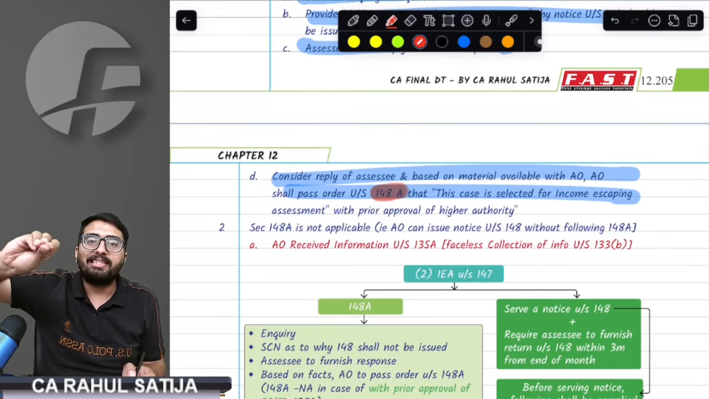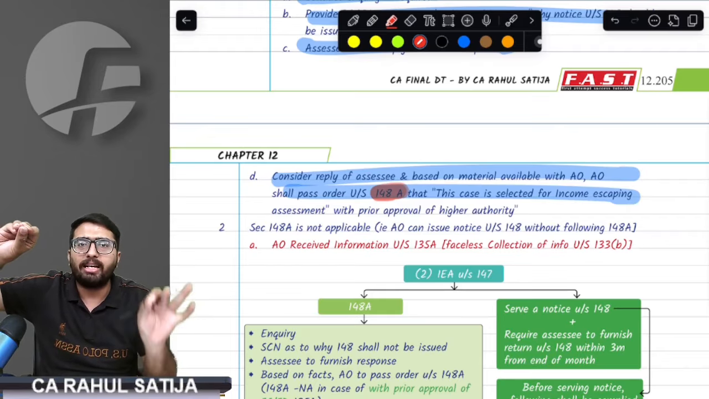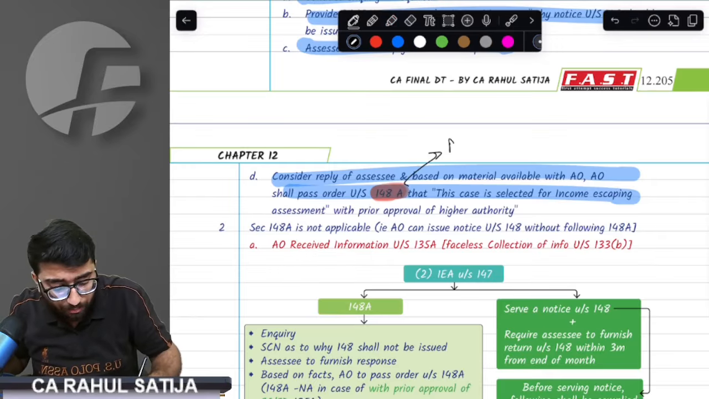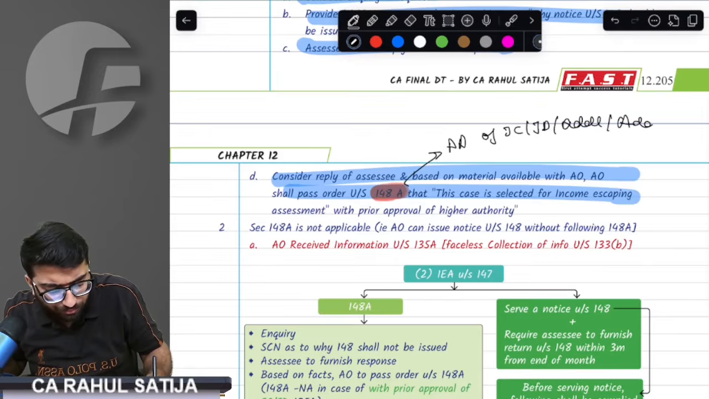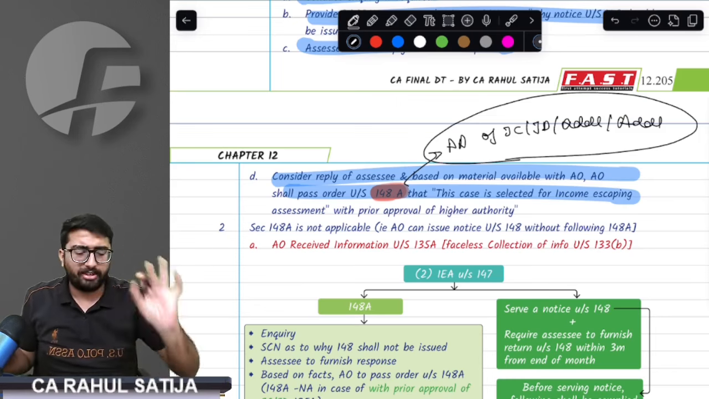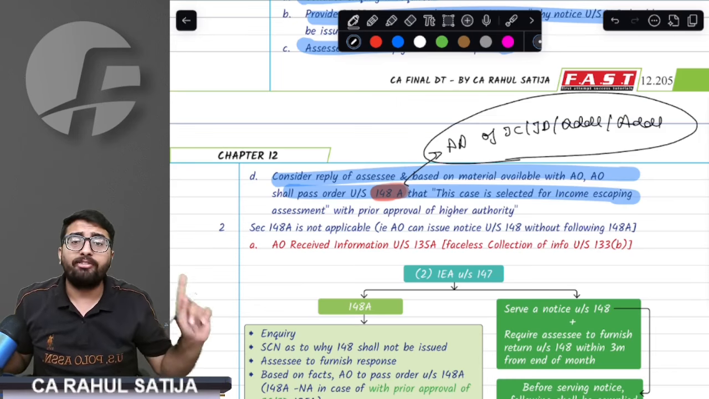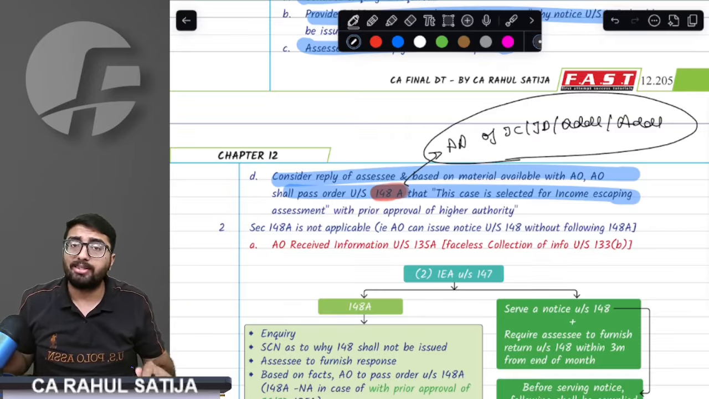Whenever AO decides that this case has been selected for income escaping assessment and he passes order under 148A, he shall pass the order only with prior approval of joint commissioner, joint director, additional commissioner, or additional director. Important, dear friends, important. AO will only pass order under 148A if he has prior approval of joint commissioner, joint director, additional commissioner, additional director.